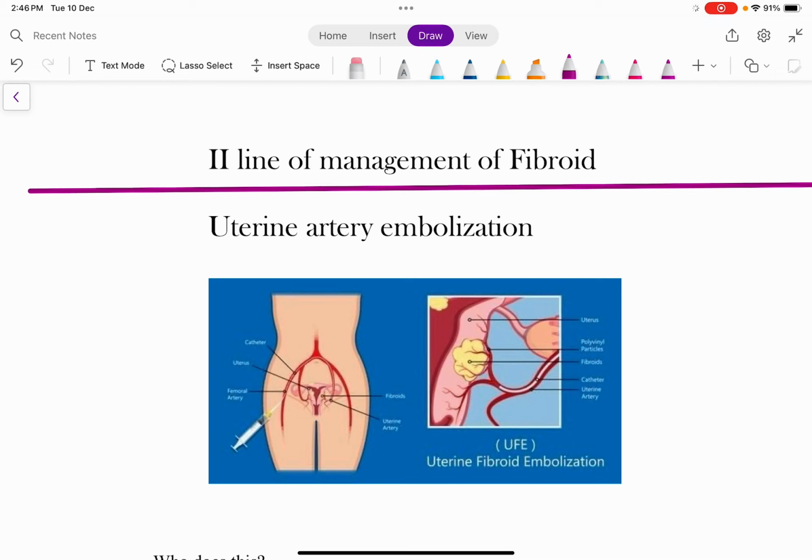What is embolisation? Embolisation is nothing but you are going to obstruct the blood flow to a particular organ or a vessel or a particular mass. Okay, it could be anything. But the procedure is that you are going to iatrogenically create a block in a blood vessel, thereby preventing the flow of blood through that blood vessel to the intended mass, organ or something. Okay, so that is the basic about embolisation.